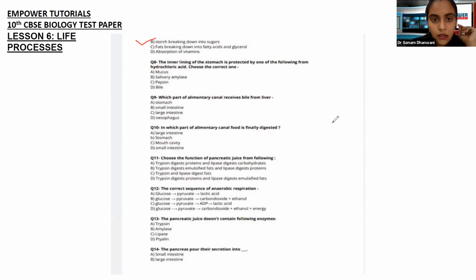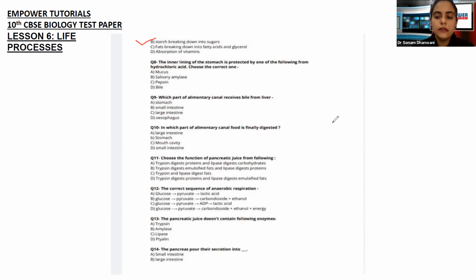The inner lining of the stomach is protected by one of the following from the hydrochloric acid. Choose the correct one. Now, in our body, there are a lot of acids which are released. Hydrochloric acid is one of them. When our food is getting digested, it is going to release acids.